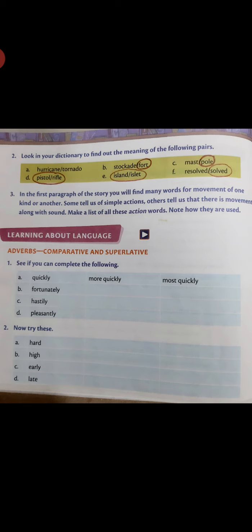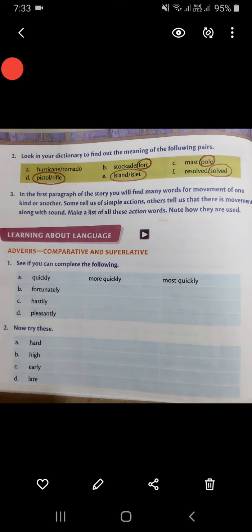What are adverbs? Adverbs are words which tell you about the action. Action words are verbs, and adverbs are how that action takes place or how that action is going on. That is called an adverb. So you have to complete this table. See if you can complete the following.